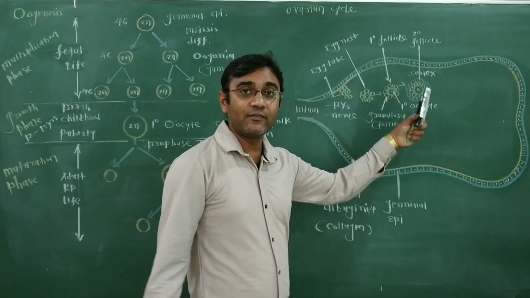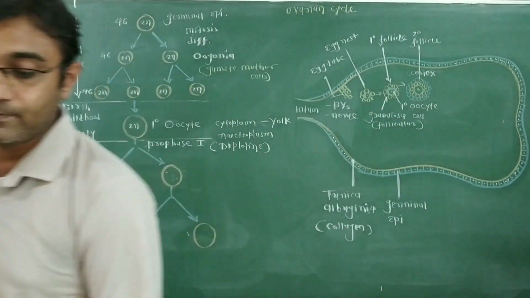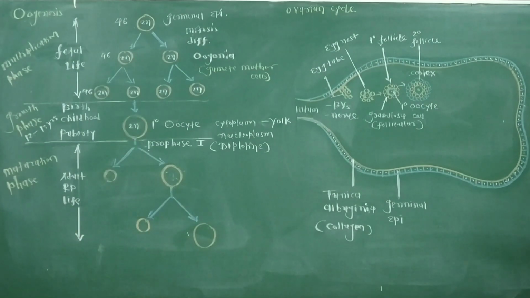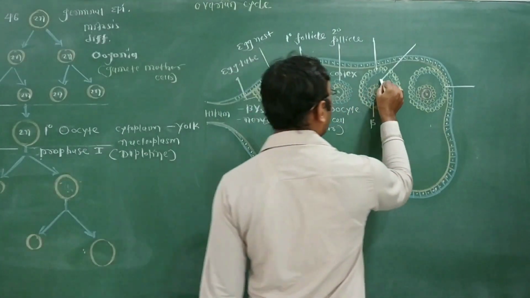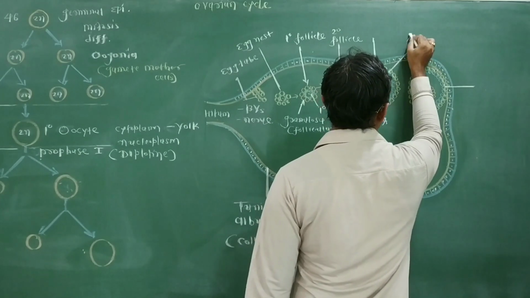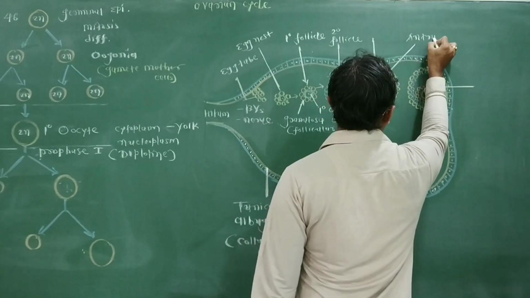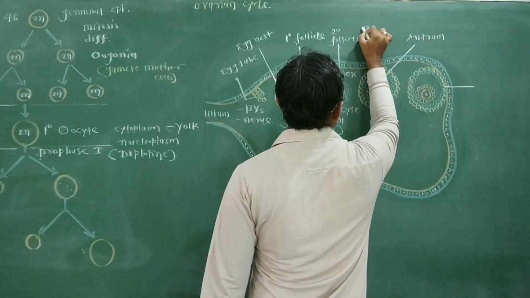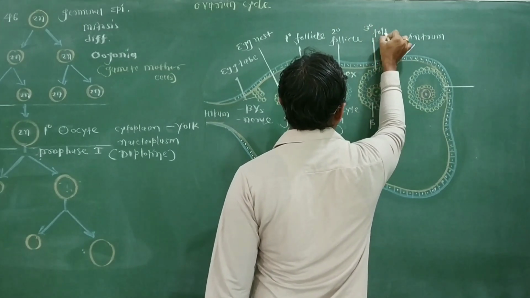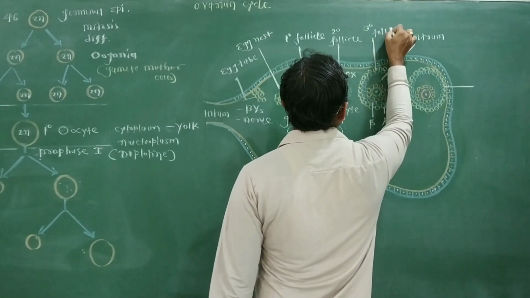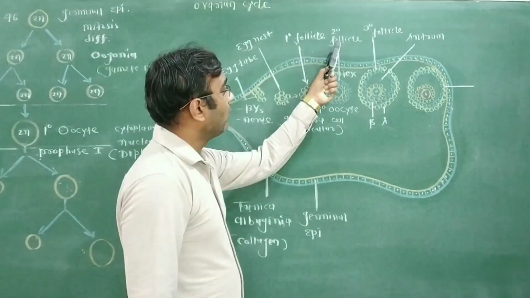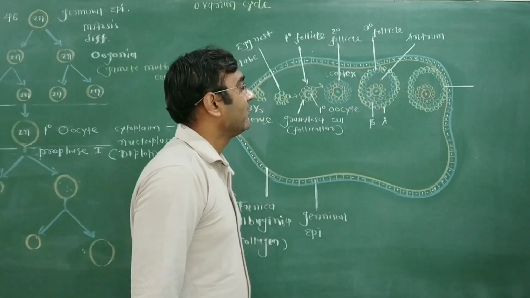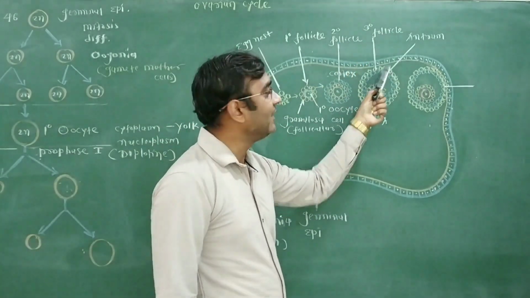Now the secondary ovarian follicle further increases in size. A fluid filled cavity is formed. So the next structure formed due to development of the fluid filled cavity, that is the antrum. This structure is the tertiary ovarian follicle. So the secondary ovarian follicle is converted to the tertiary ovarian follicle by development of the fluid filled cavity, the antrum.